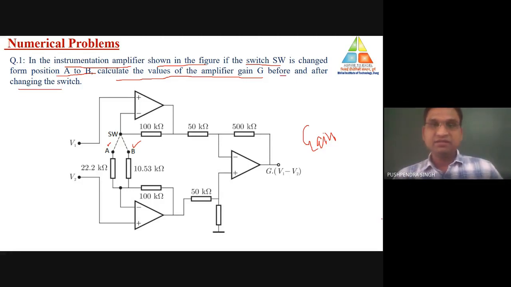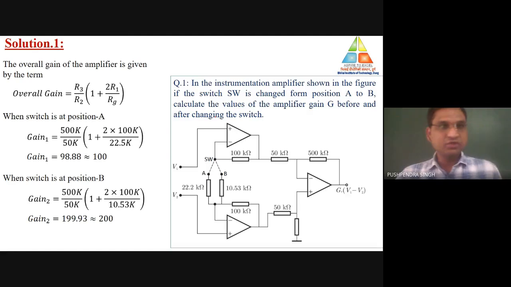That means when the switch was connected to A, on that condition calculate the value of gain. Let that gain be gain number 1. Now when the switch is connected to B, calculate the value of gain. That gain would be gain number 2. So this is the question. Let us discuss the solution.